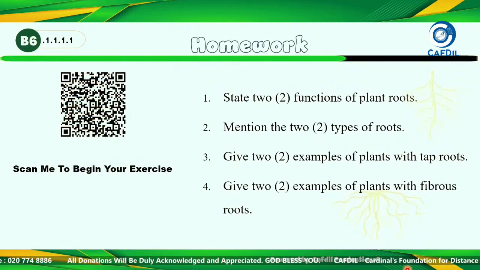If you have a phone or any device like tablet or phablet, use the phone to scan the QR code. If you scan, a link will come below the QR code. You tap on it and it will lead you to the Cafdil exercise page. You start by typing your name, your school, and your location. Then you begin answering the questions.